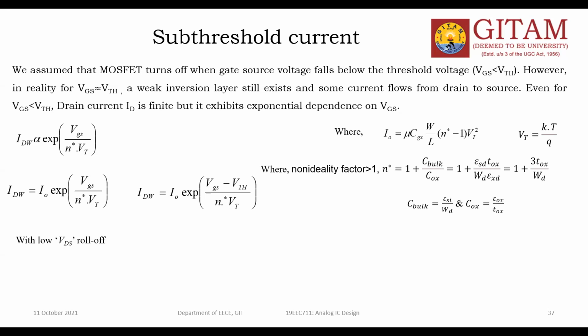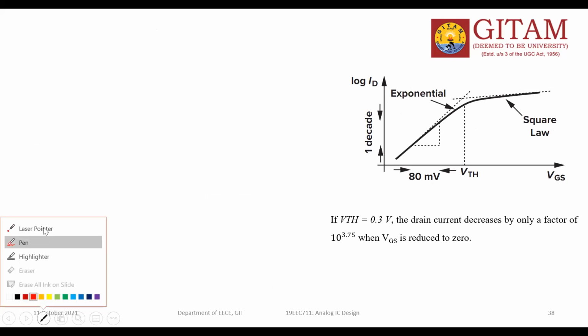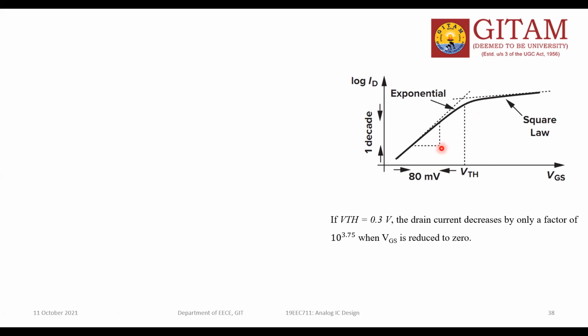I will show one characteristic curve. This is the drain current versus gate to source voltage. If you observe this curve, what happened?